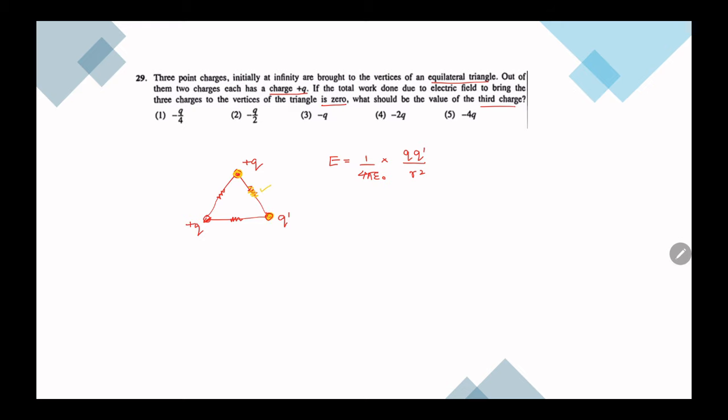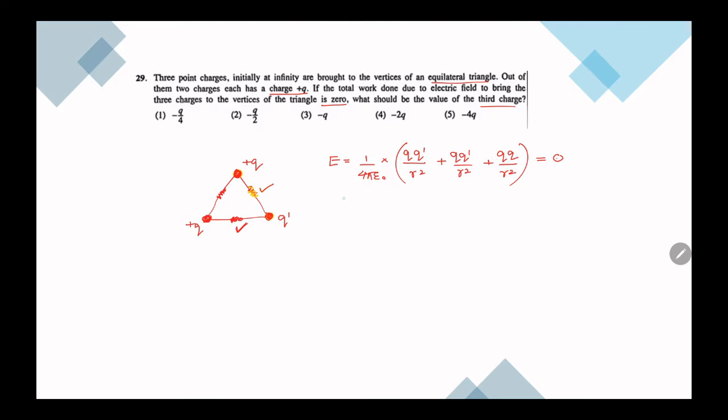Next we have q dash and this q. Between them we have a bond. If I write the equation for that, once again I get the same. Therefore I'll write q q dash over r square, because that 1 over 4 pi epsilon naught thing is same. Now I have considered this bond, I have considered this bond. Only this bond is to be considered, that is between this and this. So plus q squared over r square, it should be equal to 0.